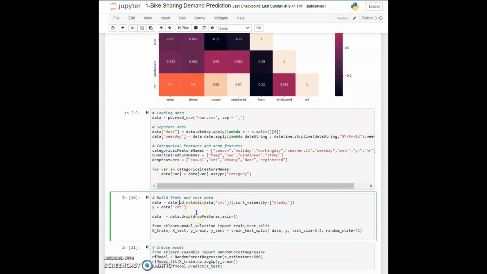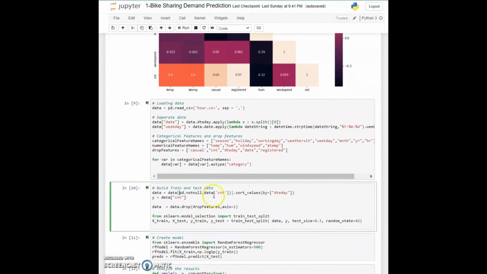Alright, so now we come to cell 10, and you might be wondering that I haven't dropped my features yet. Well, the reason is that I want to extract this count in a separate variable, so I can have it as an output and leave the data matrix with only inputs. I'm going to first extract that, and then I'm going to drop the features. And finally, I will split this data into training and test set.